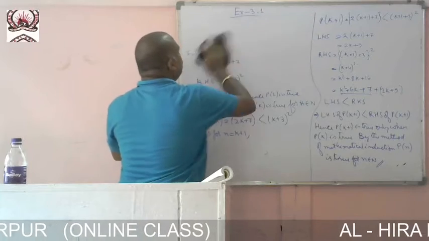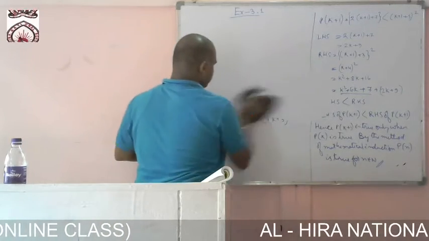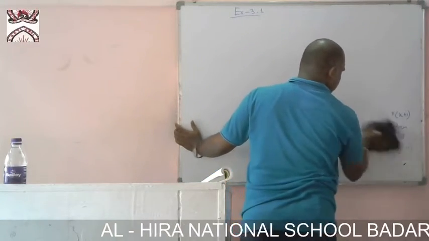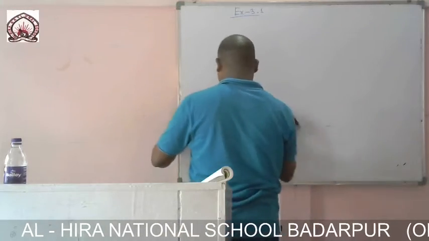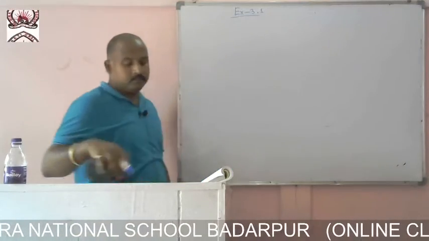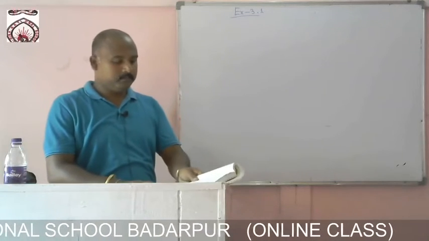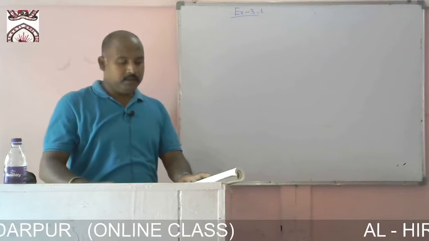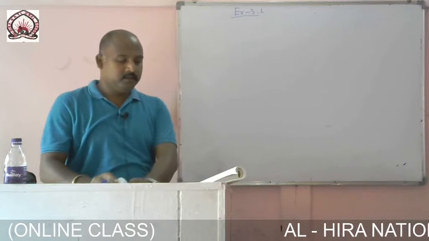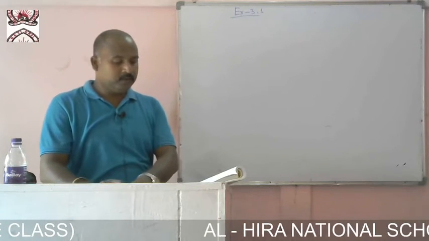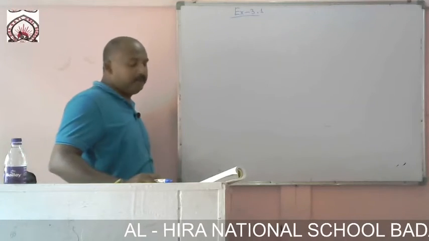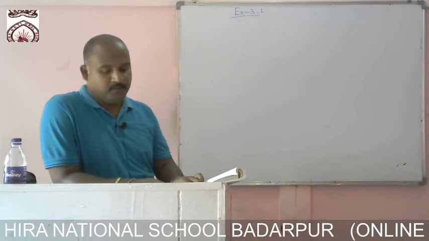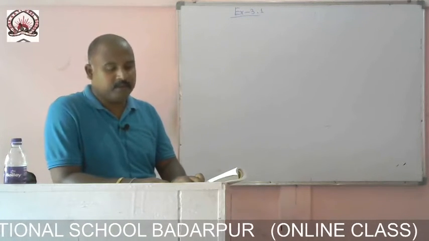Next we'll solve question number 10. Okay. What have they given us? 2 to the power n is greater than n, for n belongs to natural number.